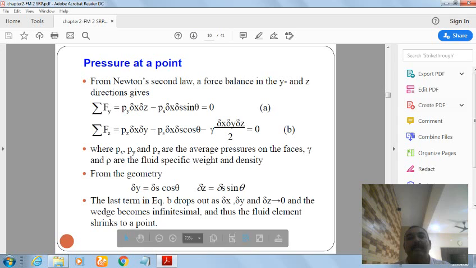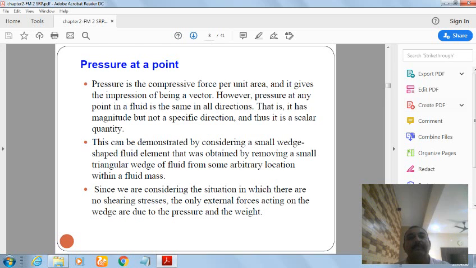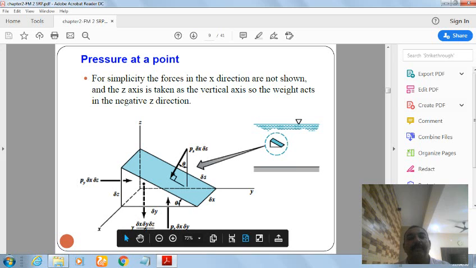Sigma Fz is Pz dx dy minus Ps dx ds cos theta minus gamma dx dy dz by 2, equal to 0. That is equation B, where Ps, Py and Pz are the average pressures on the faces, and gamma and rho are the fluid specific weight and density.